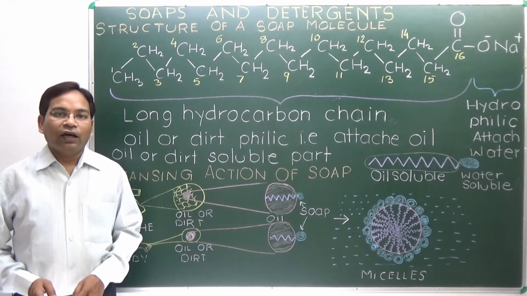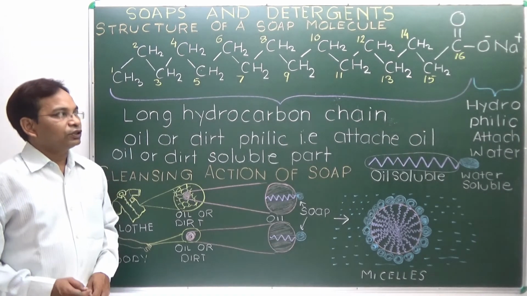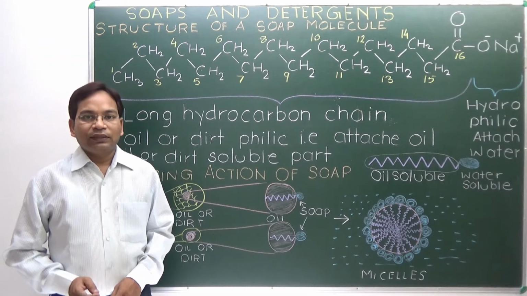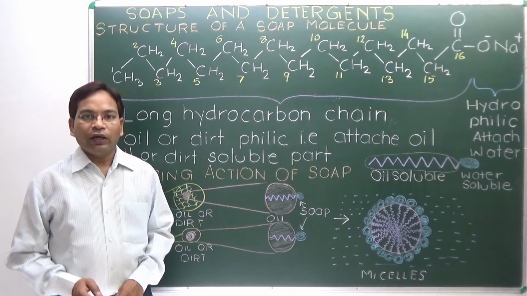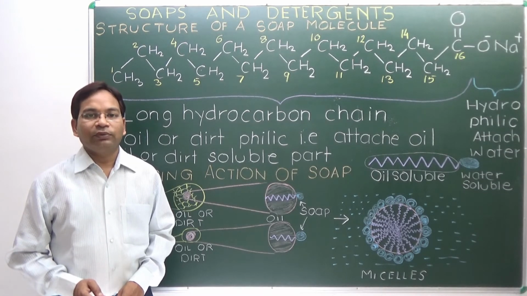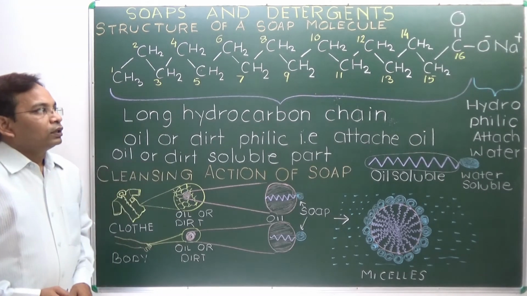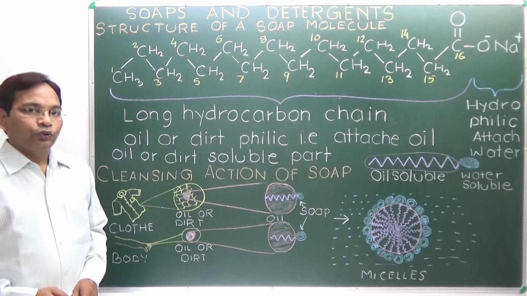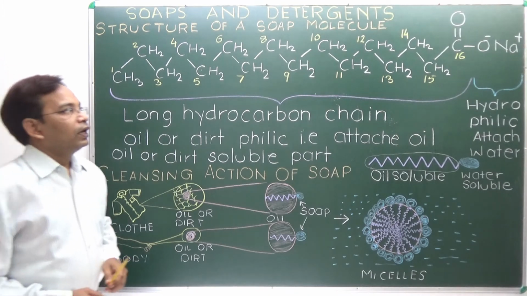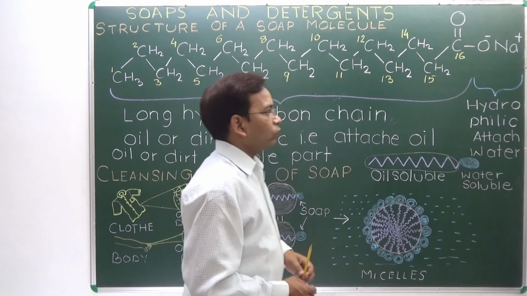To understand how soap cleans our body or clothes, first let's see its structure. We have studied that soap is synthesized by reacting oil with sodium hydroxide, caustic soda, in the presence of sodium chloride, and heated to produce soap. Its molecular structure consists of two parts: a hydrocarbon long chain part and a small water-philic sodium ion part.